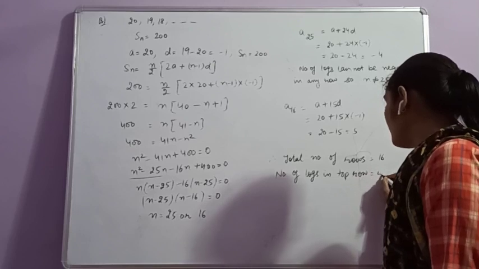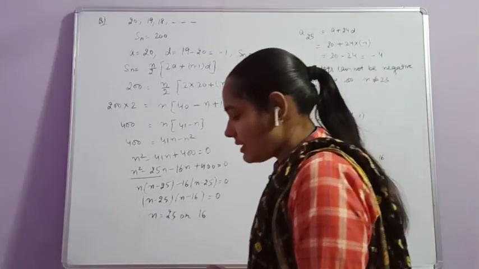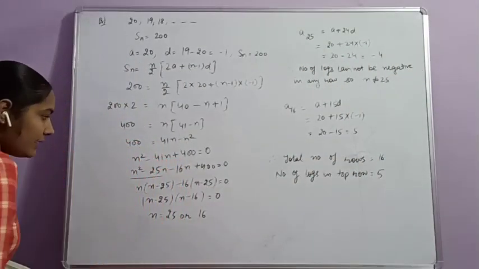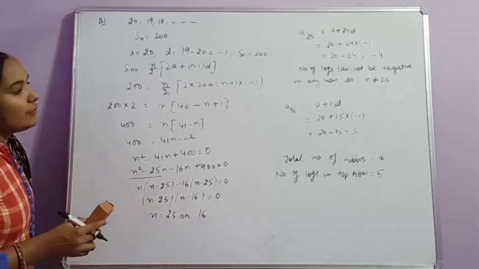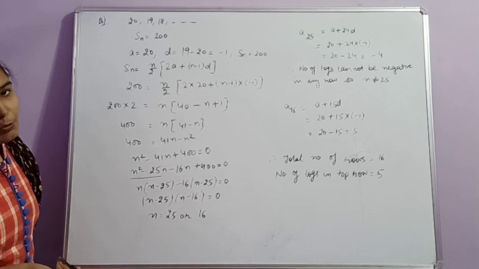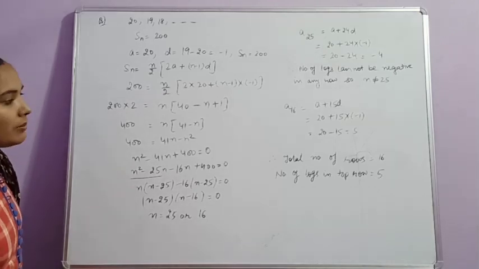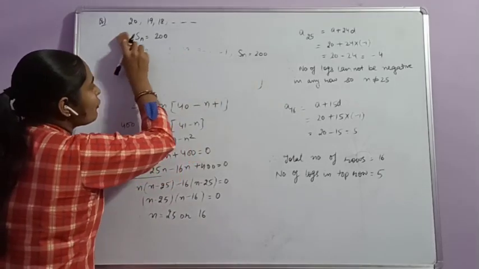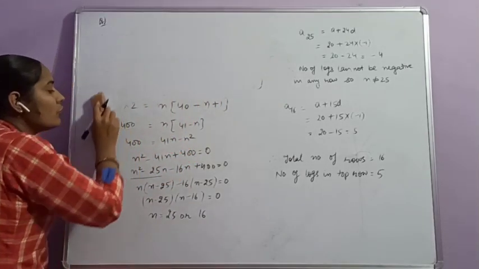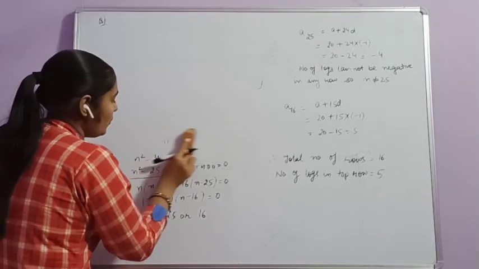is equal to 5. Here, firstly we find the value of n and then find an for both values. A25 is minus 4, that is not possible as number of logs cannot be negative, and A16 is equal to 5. So number of rows is 16 and number of logs in the top row is equal to 5.